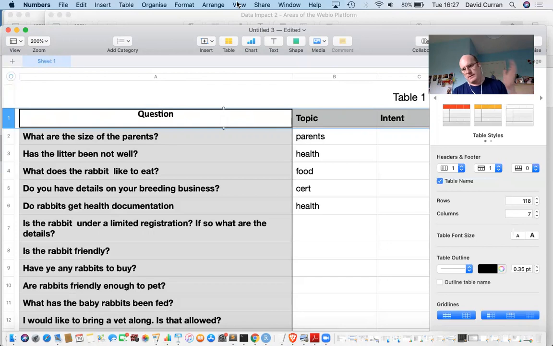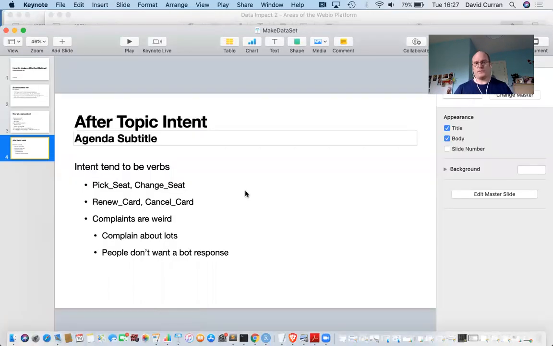Then you go to the next stage, because you will have made mistakes. Even if you do this in a laborious, really slow way with 3 people sitting around a table asking what is that intent, you still will make mistakes anyway. So this is just a quick way to get you a classified data set without taking up all of your time.